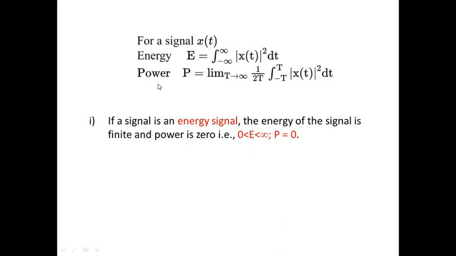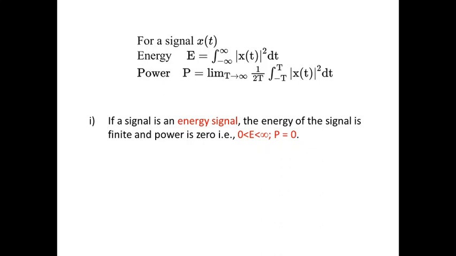So the expression for average power is this: you first find the power of the signal for a specific time period, by squaring and integrating x of t the whole square dt from minus T to T, and averaging it over that period, which is 2T since you have taken it from minus T to T. However, this power averaged over an infinite amount of time is the average power present in your signal.